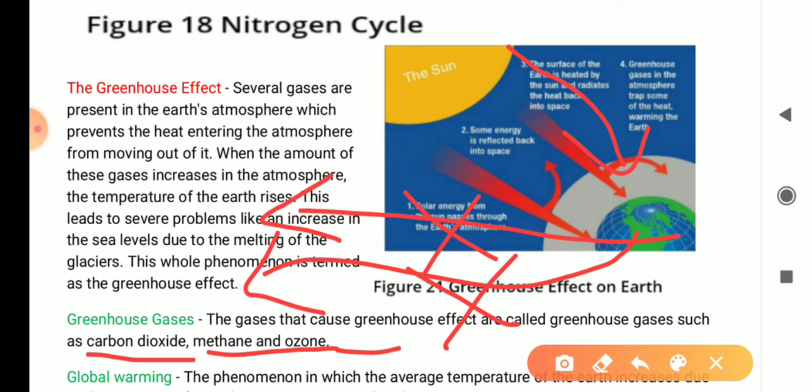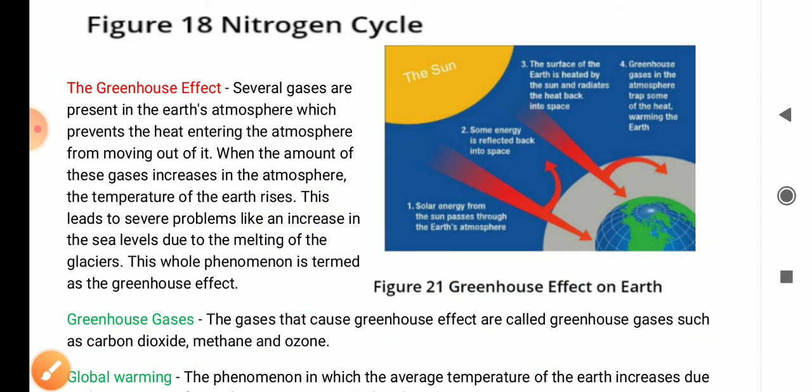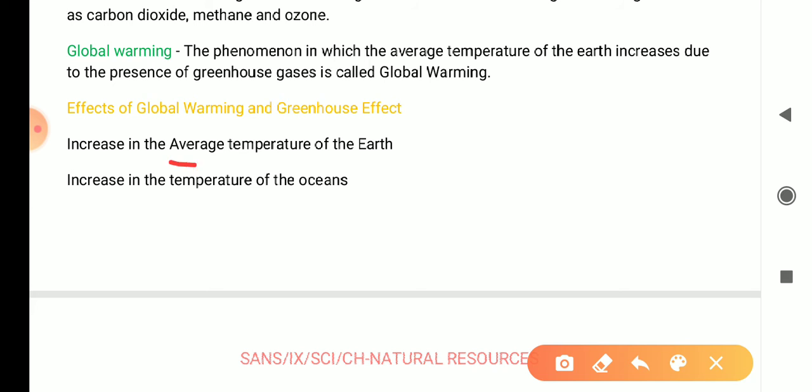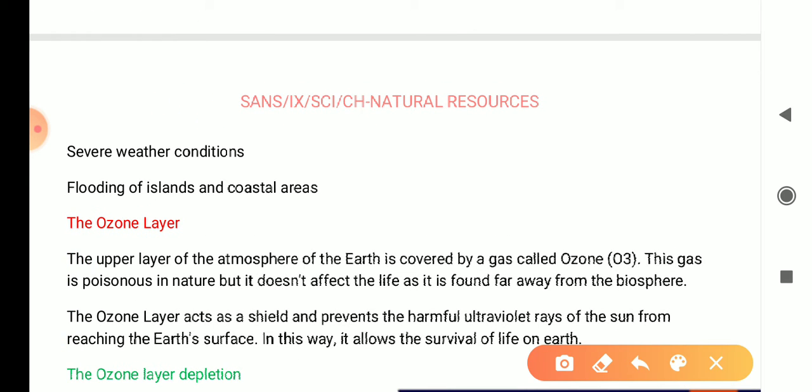Because of the greenhouse effect, Earth's average temperature is increasing. This is called global warming. What are the ill effects of global warming? As I told you, the average temperature of the earth is increasing, the temperature of oceans is increasing, and there is severe weather conditions, flooding of islands and coastal areas.